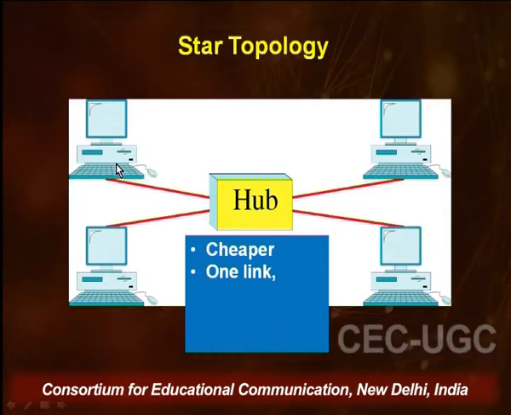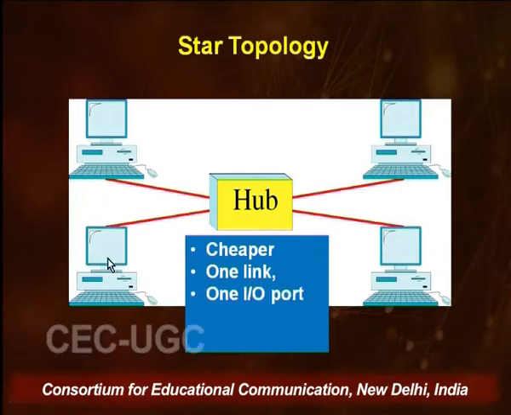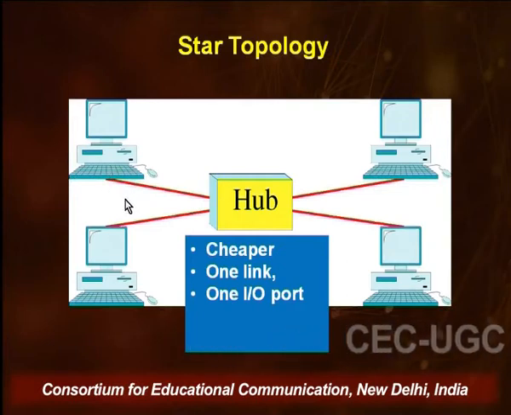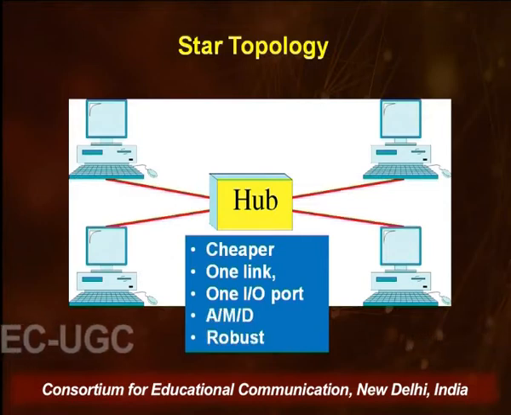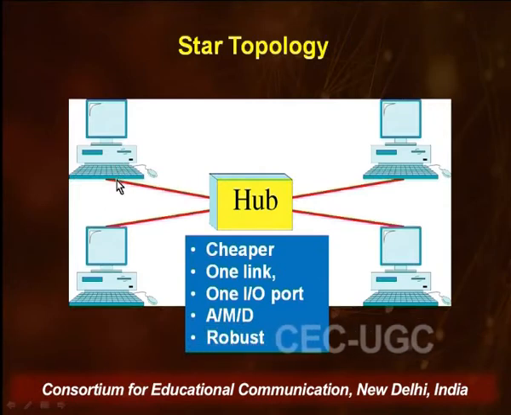If you remember, in the mesh topology, each device had to be individually connected to every other device in the network. So, if there were n devices, then every computer required n-1 ports and n-1 links. This is substantially reduced in a star topology, and because of that there is ease of installation and reconfiguration.